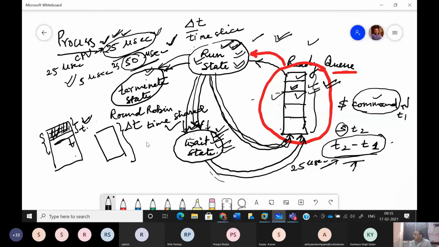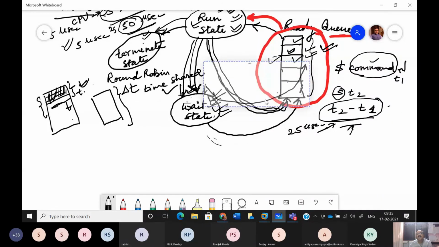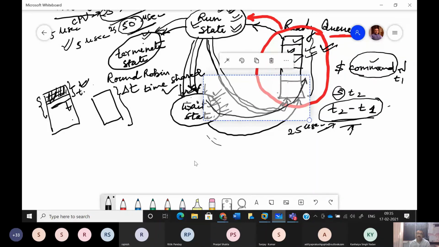So I suppose it is now clear how the process gets executed in the RAM. Now there is one more related concept: we are exploiting this feature for any program. Interchangeably I am saying program and process, but in the context of the process lifecycle, when I say program, it is a process only. So we can exploit these things in many more ways, or the OS designers exploited them. And one of the concepts is called swap area.